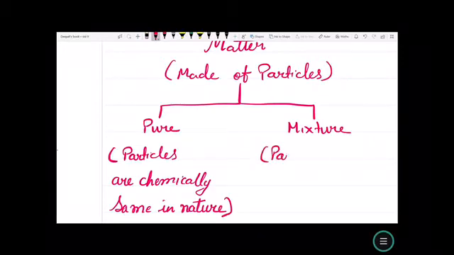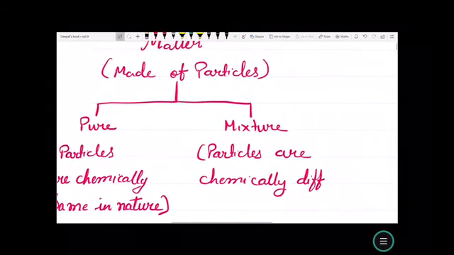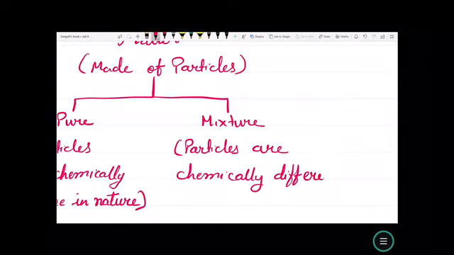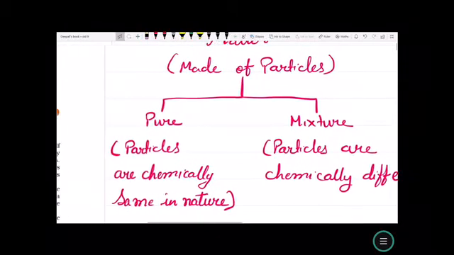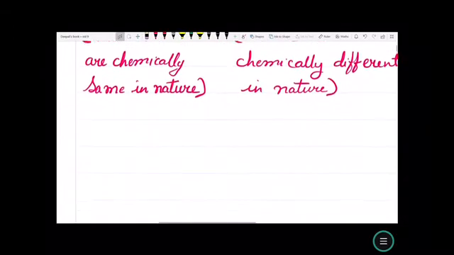And if all the particles are different in chemical nature, then they are called as mixture.